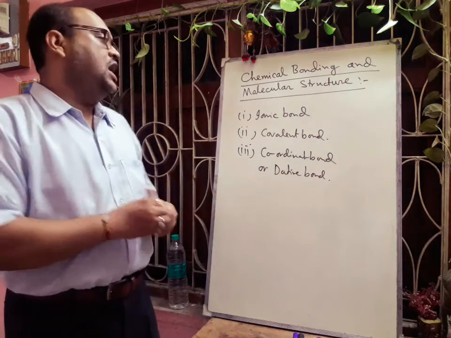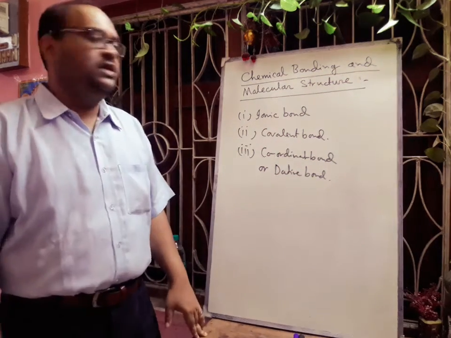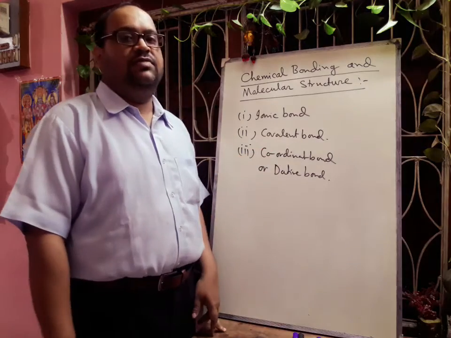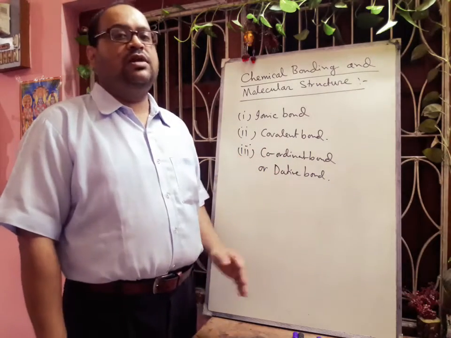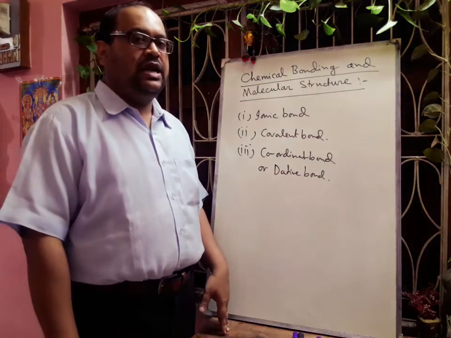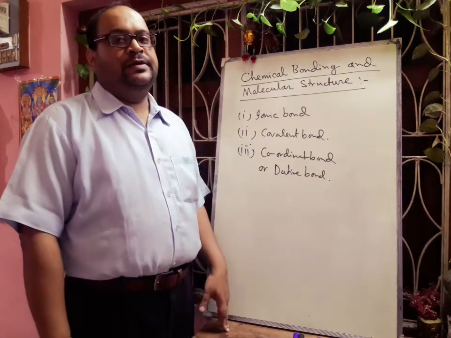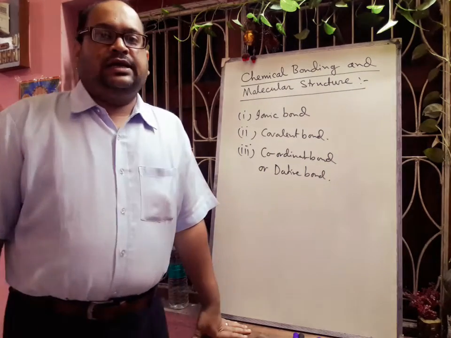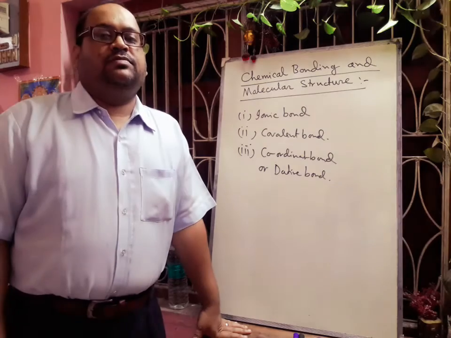You know that ionic bonds are formed by transferring of electrons, covalent bonds are formed by sharing of electrons, and in a coordinate bond one atom will donate a pair of electrons and another will accept. And there are other types of bonding.